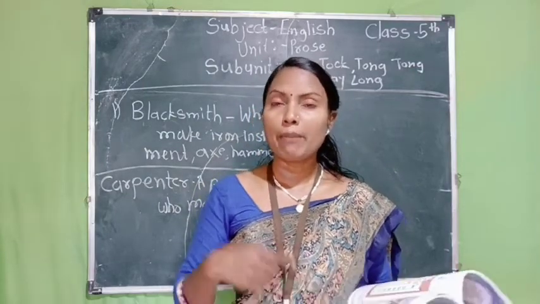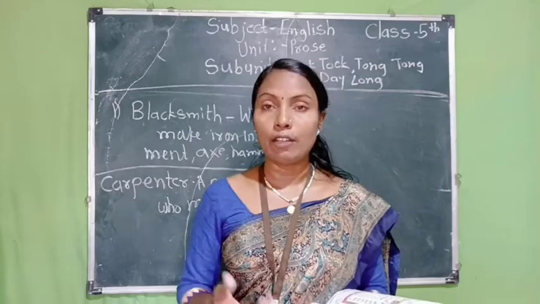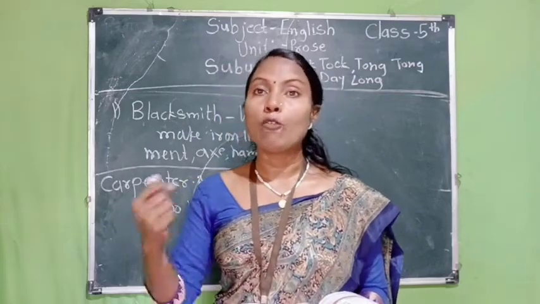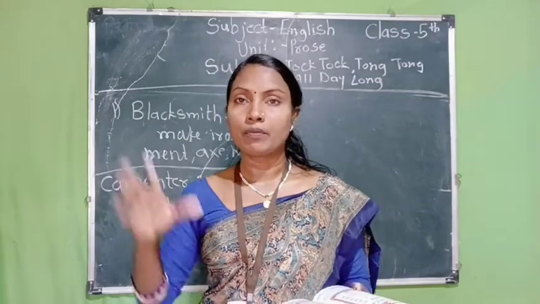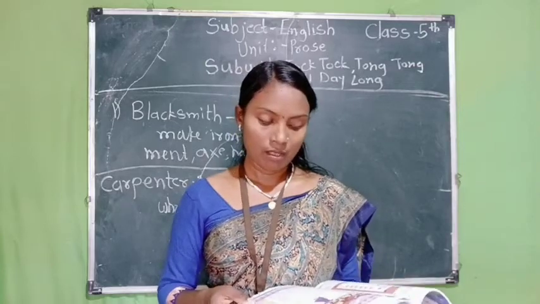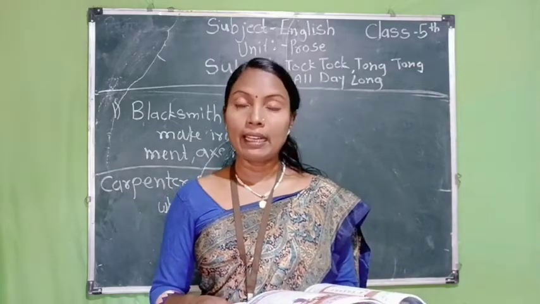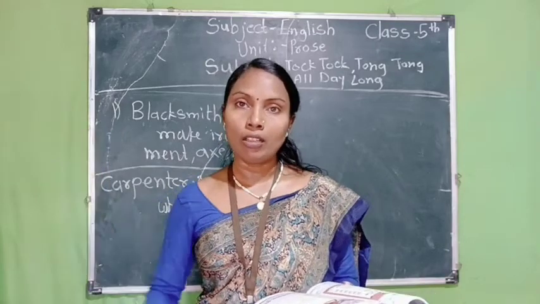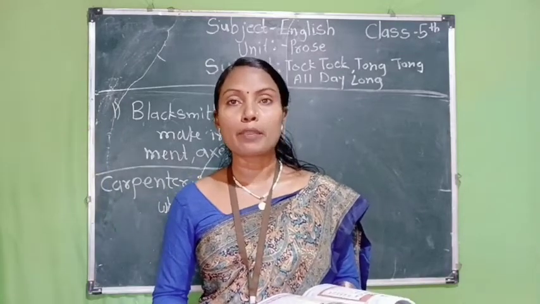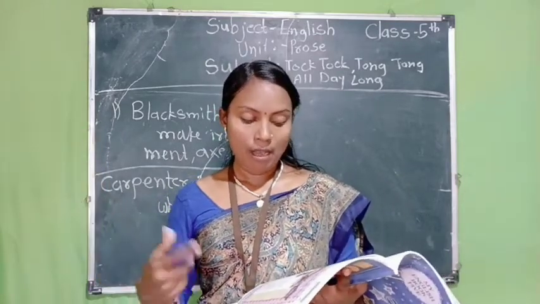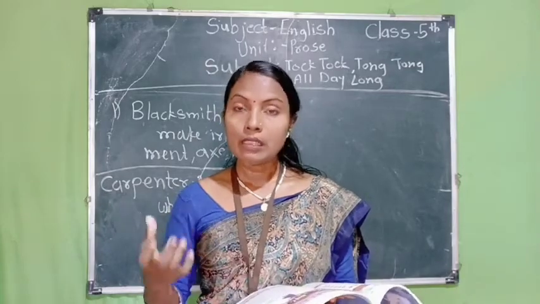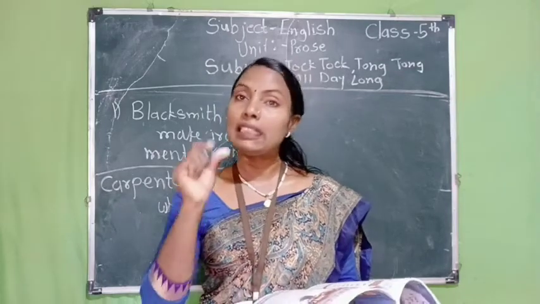He was starting his work at 4 o'clock or 5 o'clock in the morning. So here tong tong tong is the sound made by the blacksmith, and tock tock tock is the sound made by the carpenter with a small hammer.